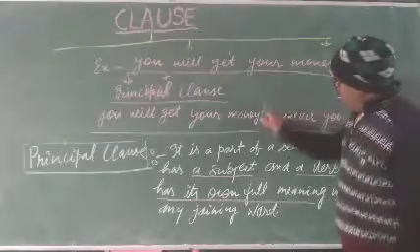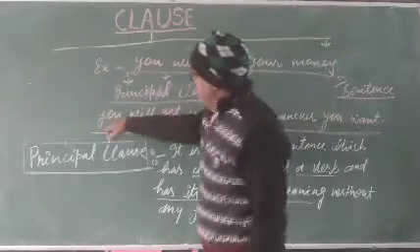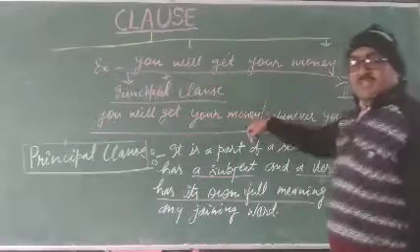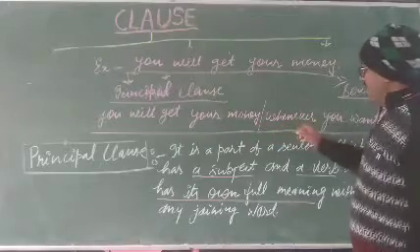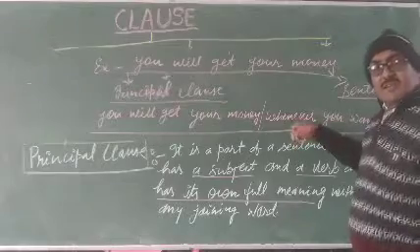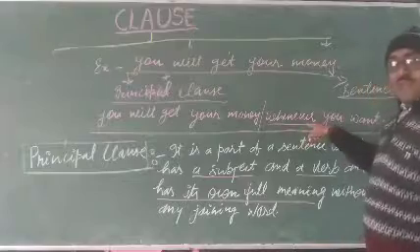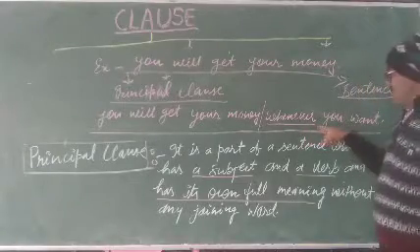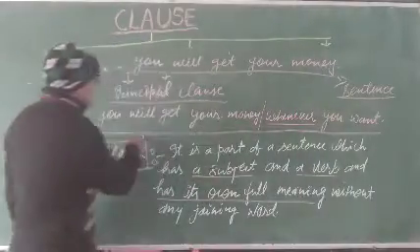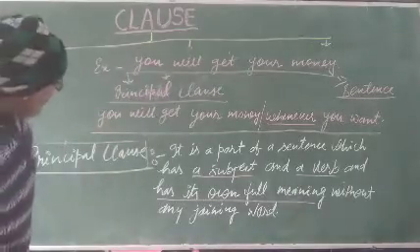Here we divide the sentence into parts. In the first part, the subject is you, will is the helping verb, get is the verb, and so on. Then here is whenever. What is whenever? Whenever is a subordinating conjunction, a joining word. Whenever you want is the other part of the sentence.